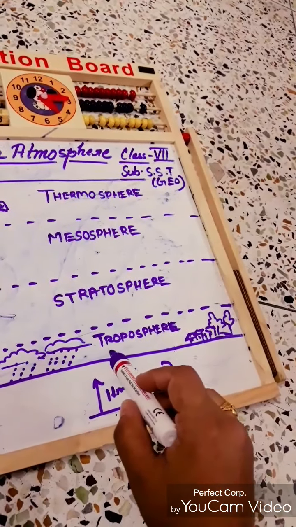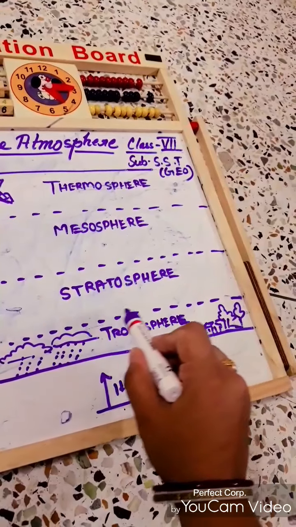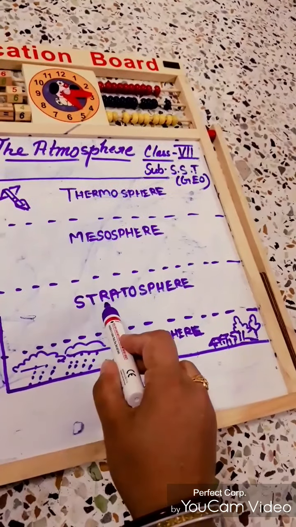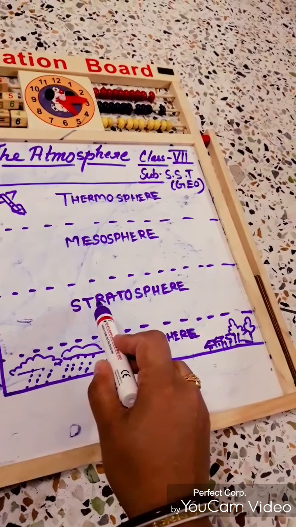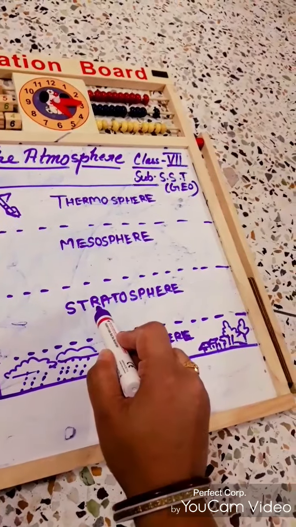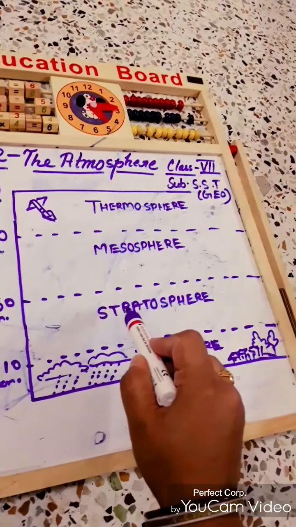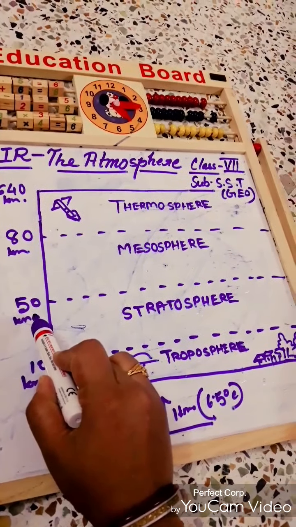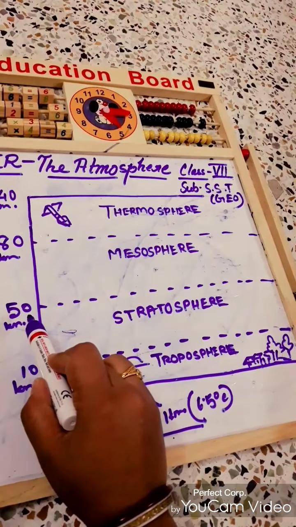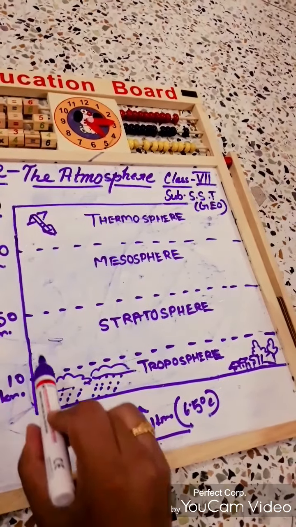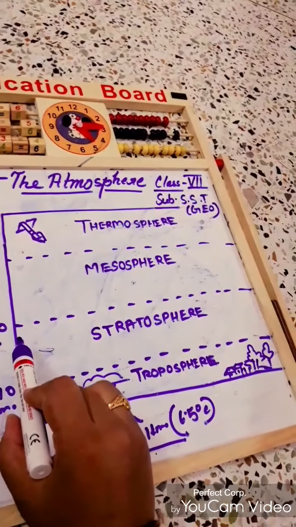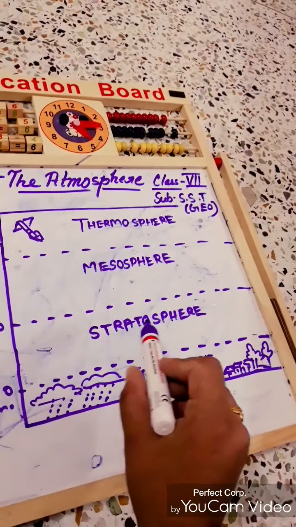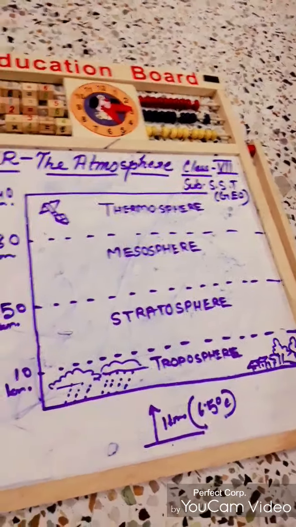The upper limit of the troposphere is called the tropopause. Okay, next our second layer is the stratosphere. The layer just above the troposphere is known as the stratosphere, right? And it extends up to 50 kilometers. Here the temperature is constant for a few kilometers to begin with, and then it increases gradually. It is a clear and dry zone which is largely devoid of weather phenomena, and there are no clouds here.